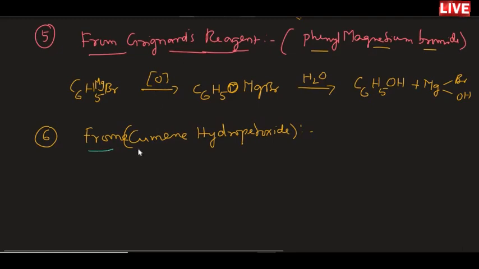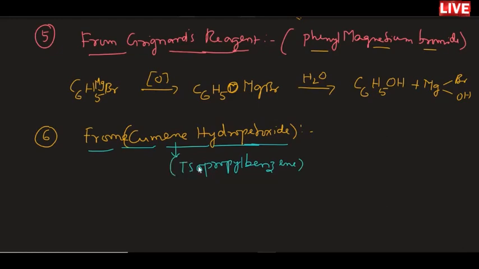So this cumene hydroperoxide is the starting material for the preparation of phenol. But what is actually cumene? We have to learn. Cumene is nothing but isopropyl benzene. So this isopropyl benzene will give hydroperoxide, followed by hydrolysis we may get the phenol.